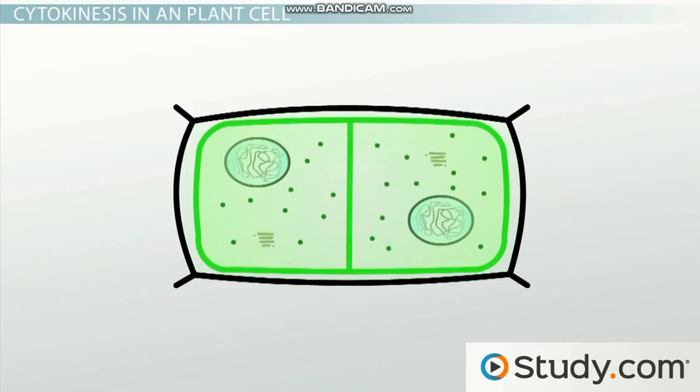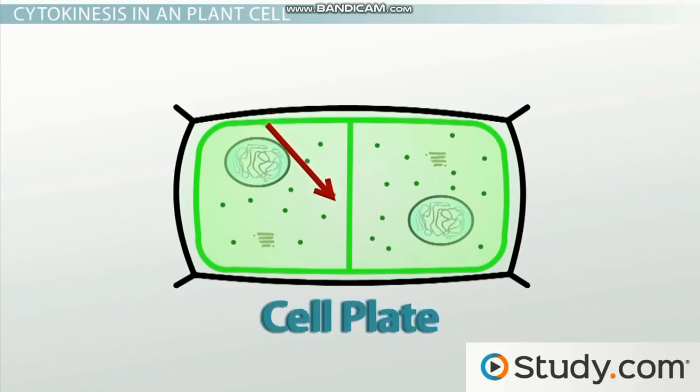Now, this reveals a strategy that the plant cell can employ to form a new cell membrane without a contractile ring. In a plant cell, a new membrane is formed by vesicles, which fuse together in the middle of the cell to form what's called a cell plate. Now, as the cell plate expands to the edges of the cell, it can fuse with the cell membrane and form two new cells in the process.